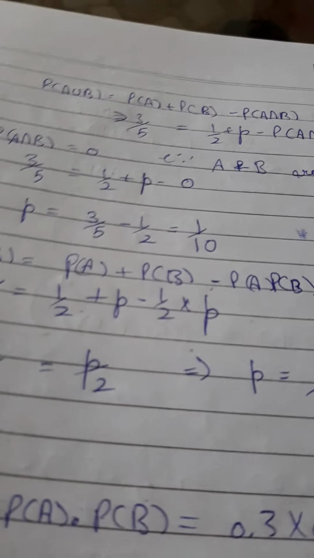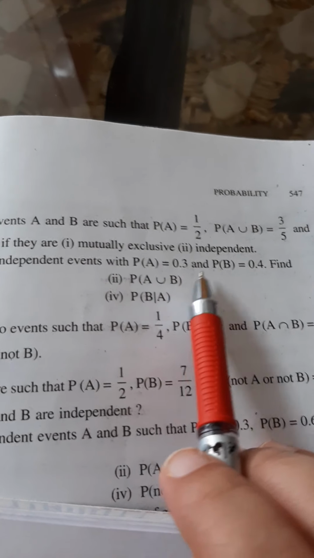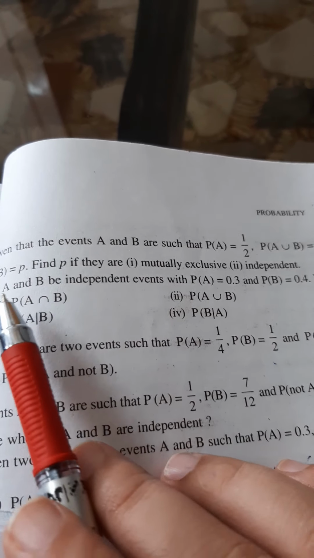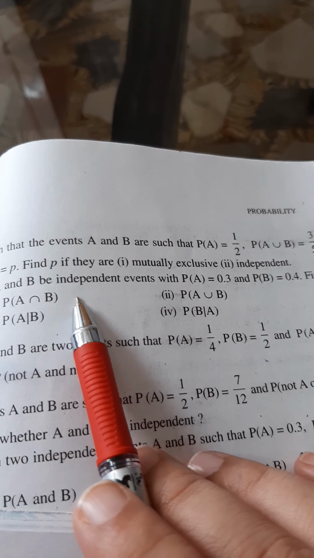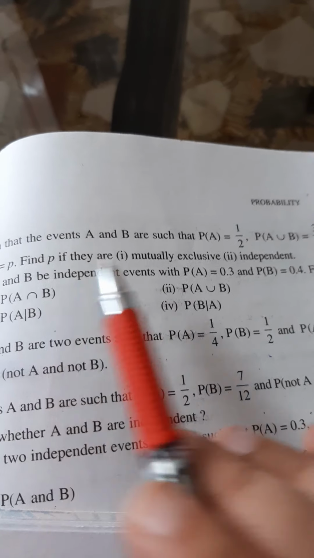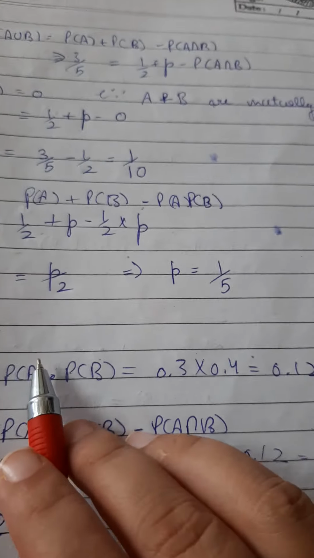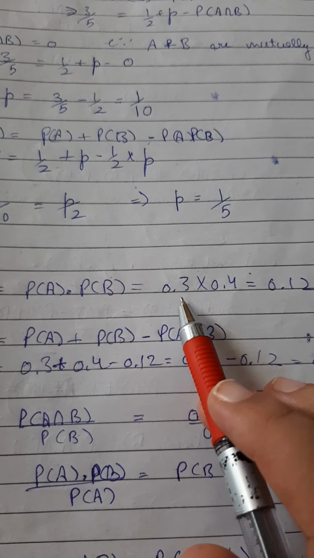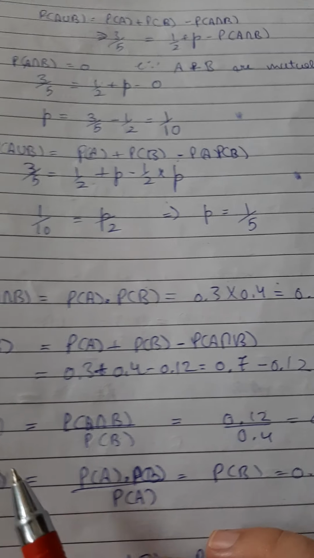Okay, now our next question is question number 8. Let A and B be independent events with probability of A equal to 0.3 and probability of B equal to 0.4. Find the probability of A intersection B. Here it is given that A and B are independent, therefore we directly use the formula for finding the probability of A intersection B. Probability of A intersection B is probability of A into probability of B, because both are independent events, so it is 0.3 into 0.4, which gives us 0.12.